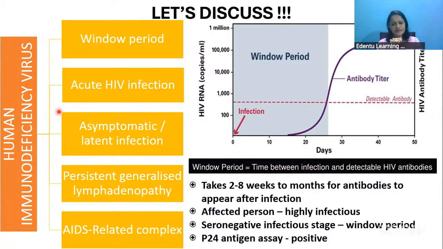We recognize that the patient is in the window period by detecting viral components in the blood: the P24 antigen assay will be positive. So the patient is infected with HIV but has not started showing antibodies in the blood. That is the main thing in the window period.